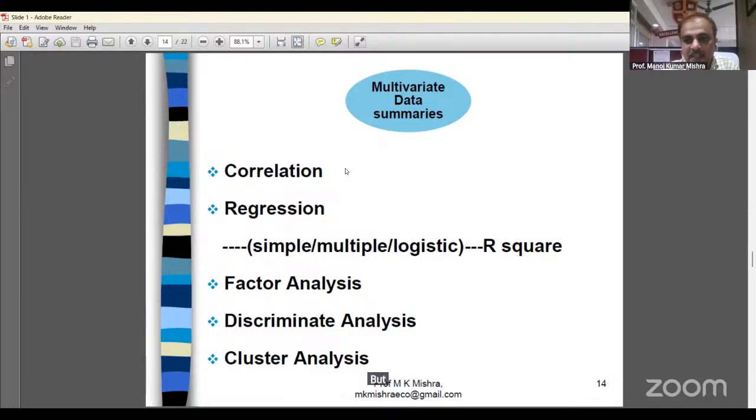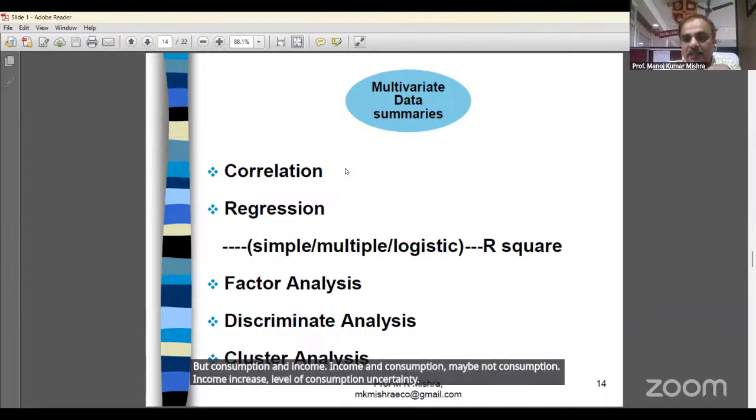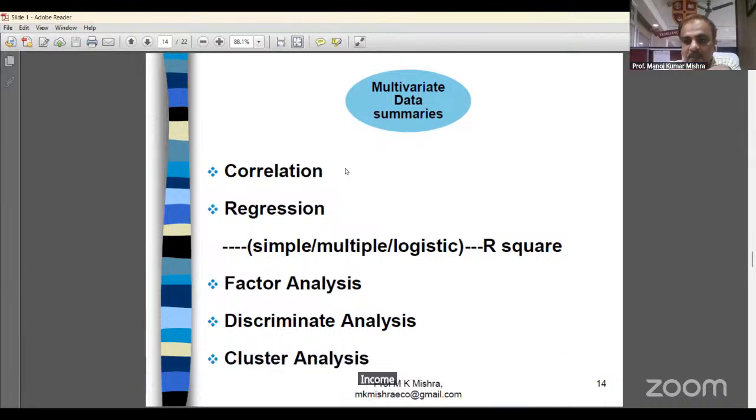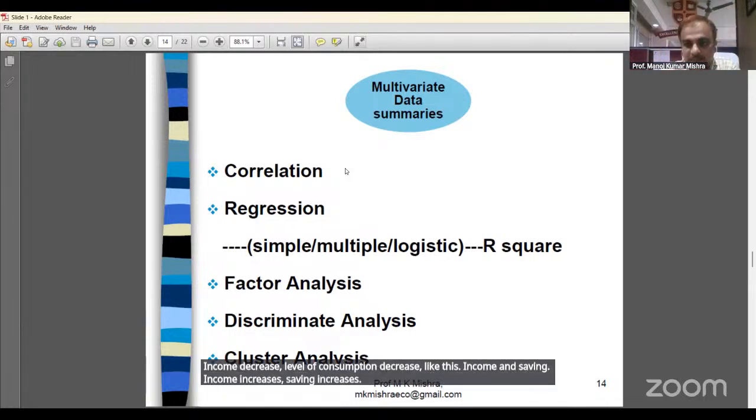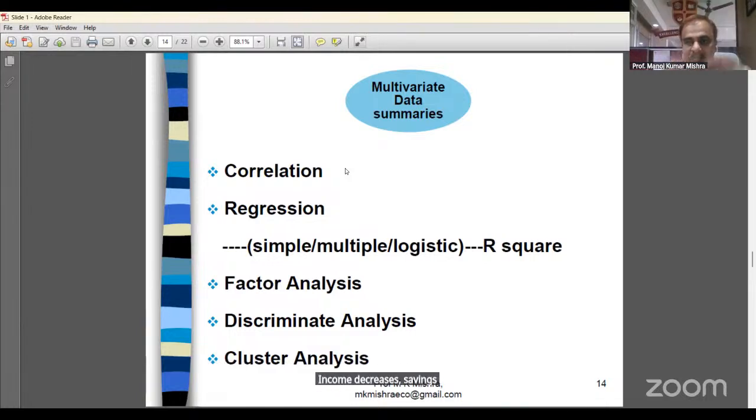Price and demand relationship generally is like this: one increases, the other decreases. But consumption and income, level of consumption: income increases, level of consumption also increases; income decreases, level of consumption decreases. Income and saving: income increases, saving increases; income decreases, saving decreases. So this is the correlation case.